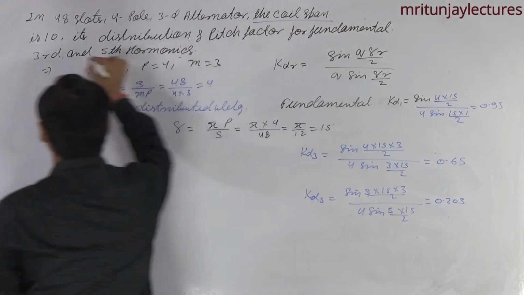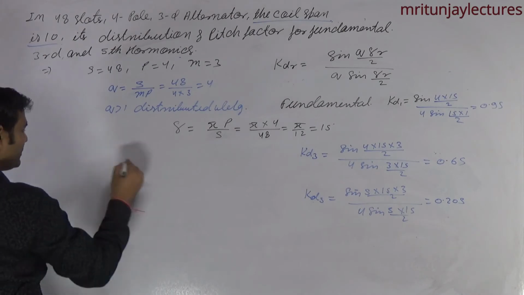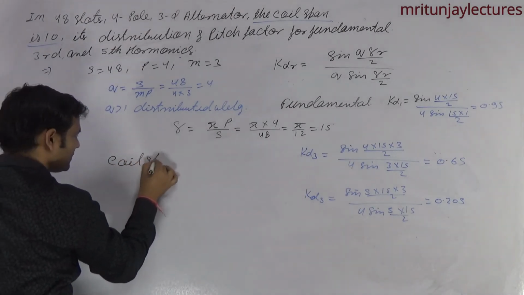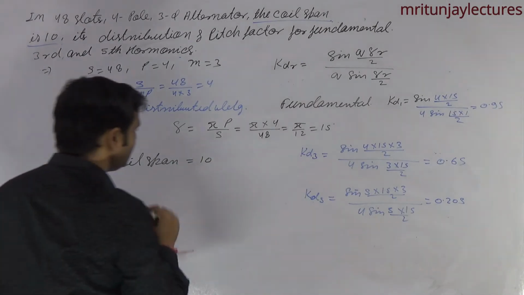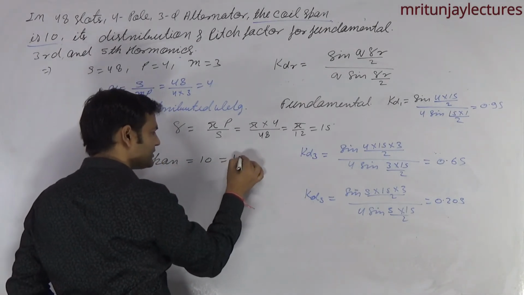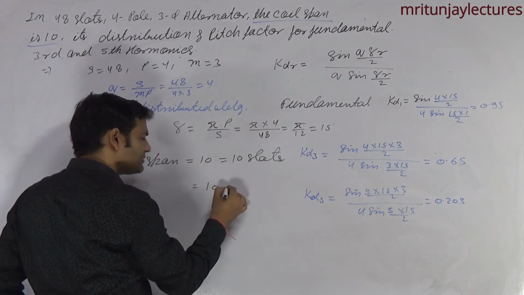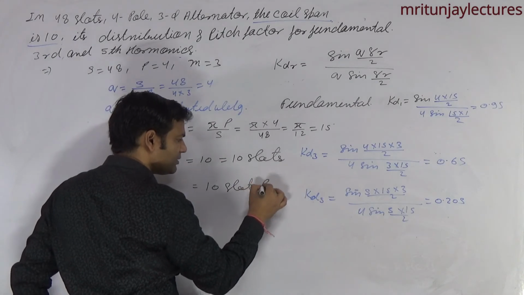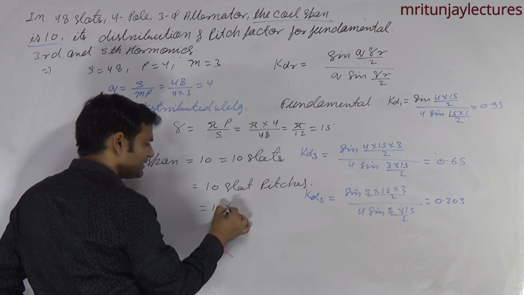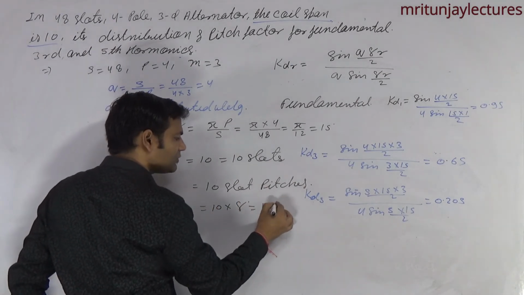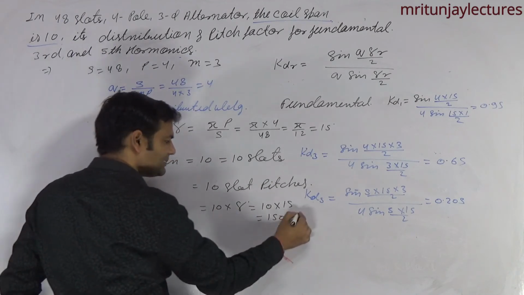It means the coil span is equal to 10 slots, that is 10 slot pitches. It is written as 10 into gamma, 10 into 15 degree, that is 150. Clear? It is less than 180.